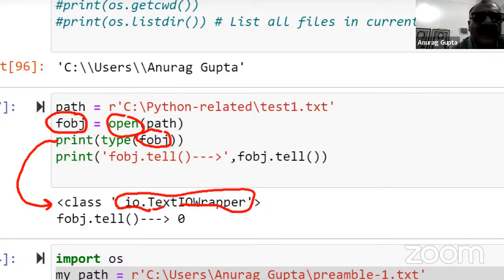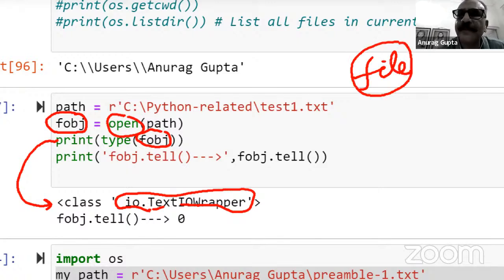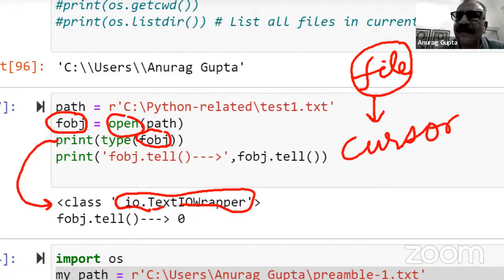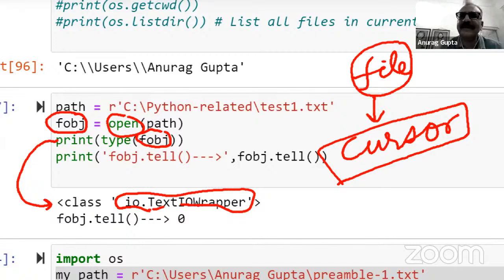And then I am calling the tell method. Whenever a file is opened, it has a thing called a cursor. Cursor is basically the location of the file pointer, that means where the file is pointing at. It could be at the beginning of the file, at the end of the file, or somewhere in the middle of the file.